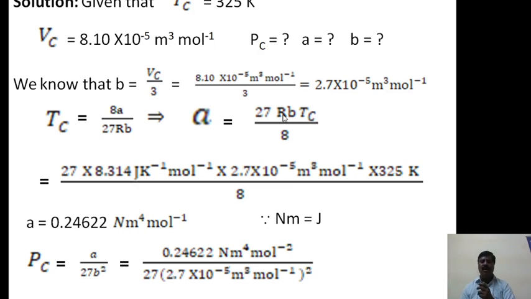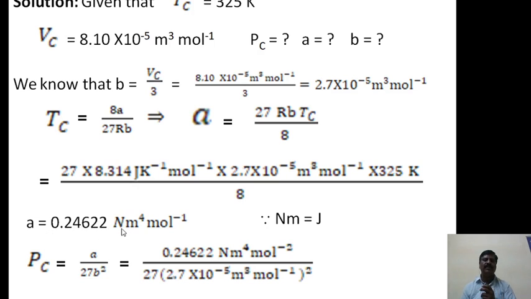Substitute the value of R, b, Tc in this equation. We will get A is equal to 27 into R, that is 8.314 joules per Kelvin per mole, into b, that is 2.7 into 10 raised to minus 5 meter cube per mole, into Tc, which is 325 Kelvin, divided by 8.